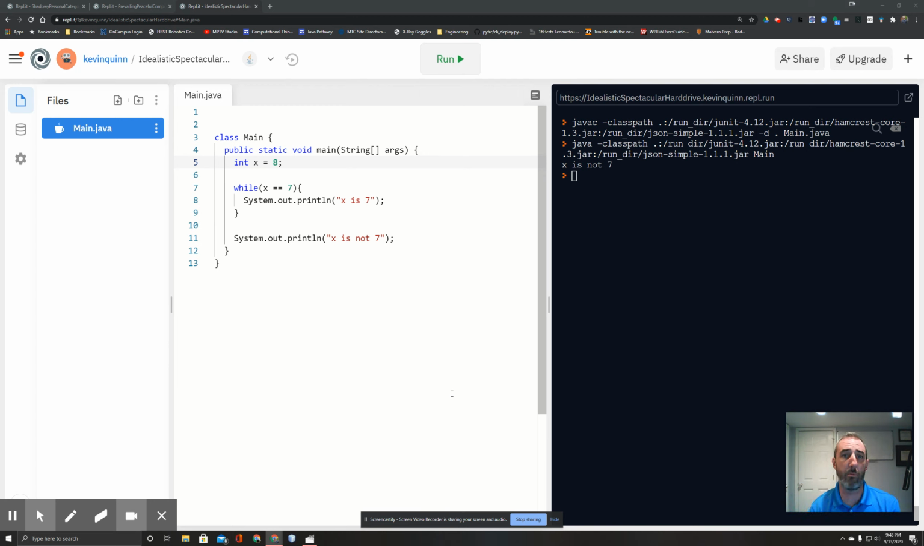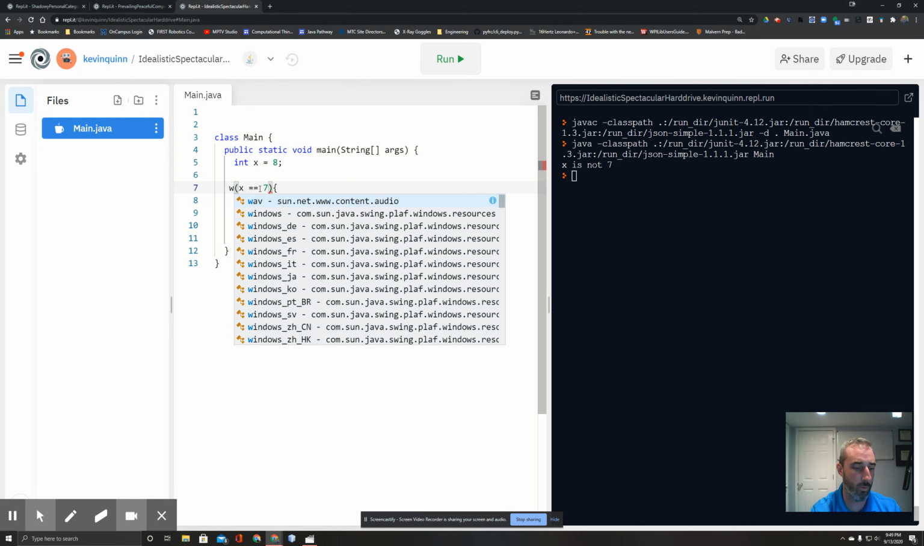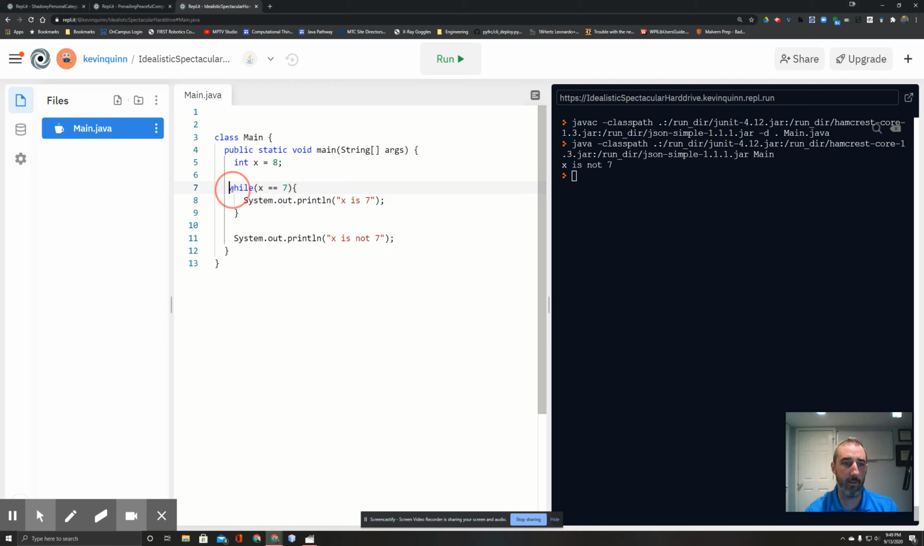So let's take a look at them and we'll play around a little bit. Again, we're going to look at this in Python, JavaScript, and Java. Let's start this time with Java. Very similar to the if statement video, we have a variable initialized to the value 8. Instead of if x is 7, this time we're saying while x is 7. So this means as long as x is 7, execute this code.